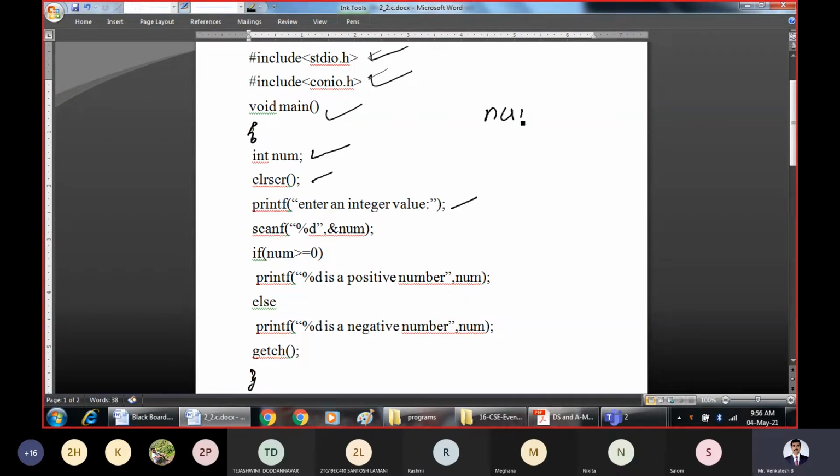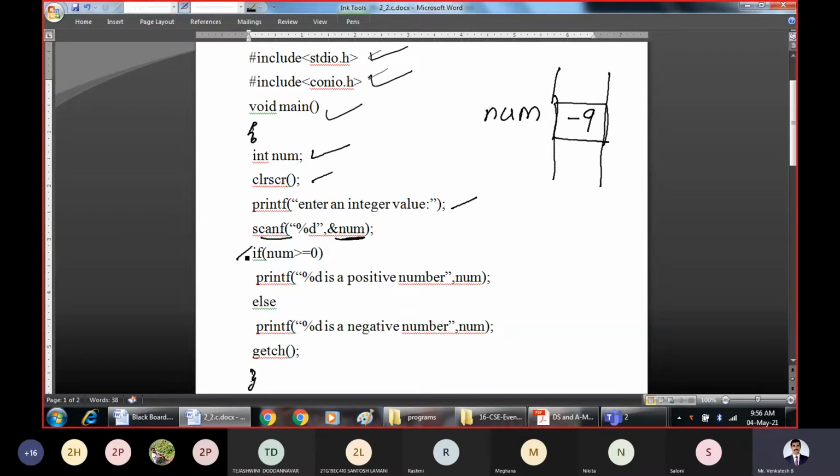As I gave in the earlier explanation, some block of memory will be reserved for the number from the main memory. So we are asking the user to enter a number, and that number will be scanned and stored in a variable called num. Now in this case, say I give the number as -9.